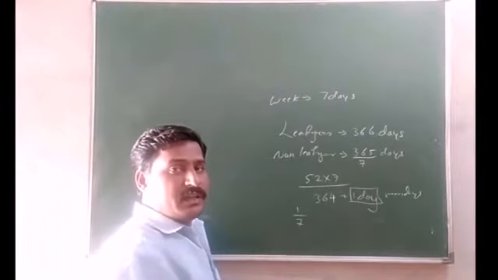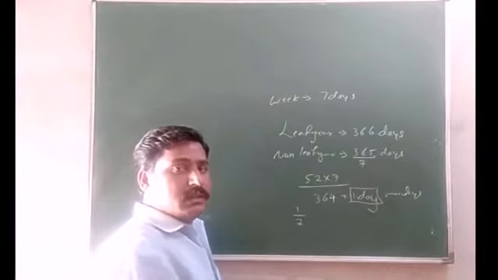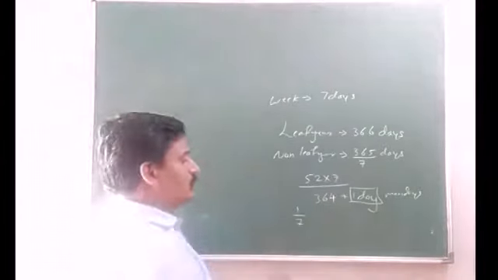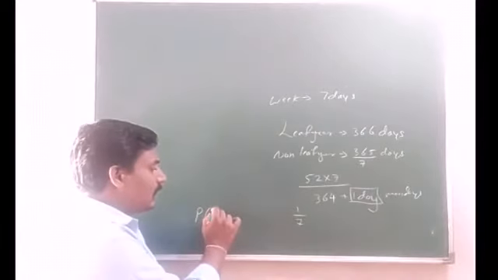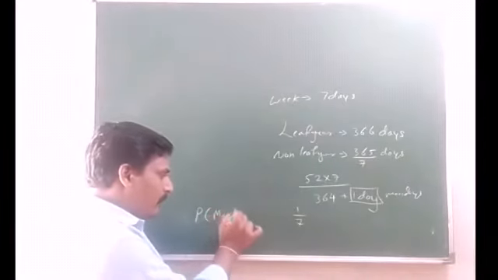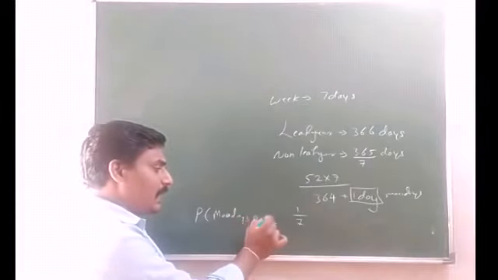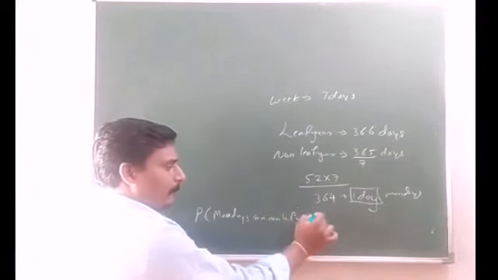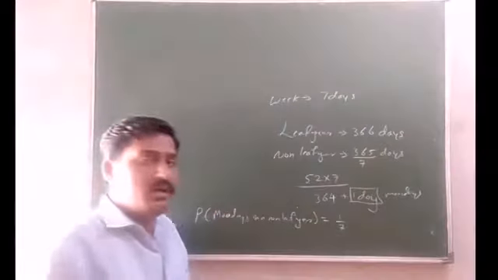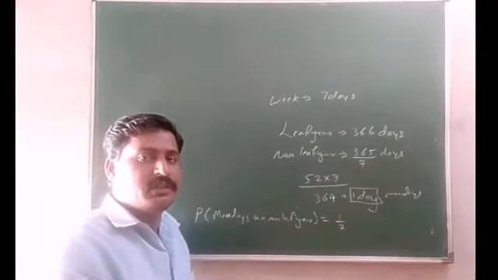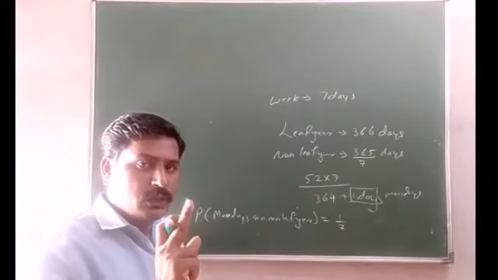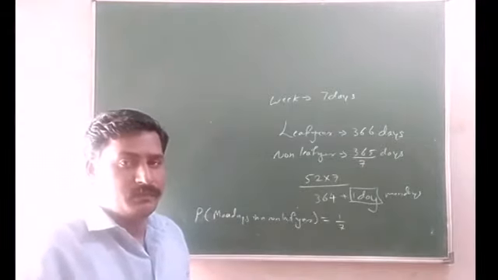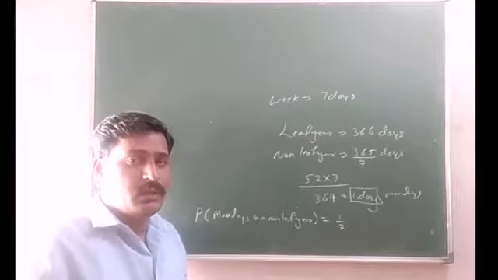The probability of getting 53 Mondays in a non-leap year is 1 divided by 7. So P of Monday, the probability of getting Monday in a non-leap year, is equal to 1 divided by 7. In how many ways can we get it? We can get Sunday, Monday, Tuesday, Wednesday, Thursday, Friday, Saturday. So there is 1 out of 7 days that is Monday. So the probability of getting Monday in a non-leap year is 1 by 7.